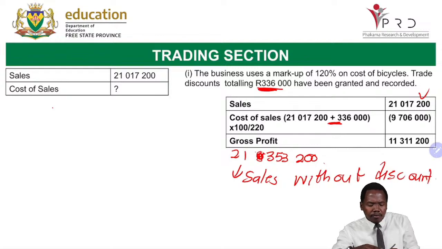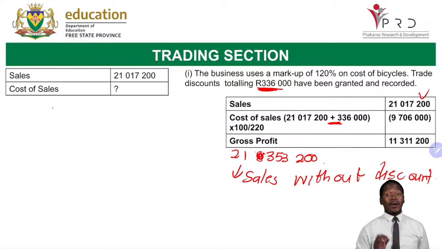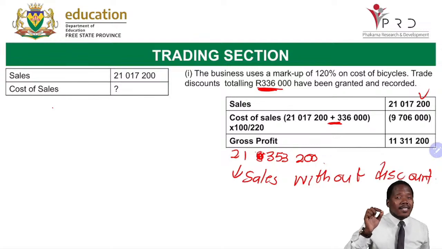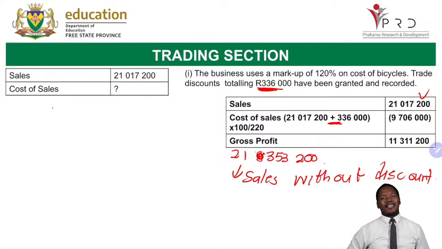discount. Okay? Now, remember every time, creators, cost of sales is always calculated on an amount without discount. I hope you got that. Cost of sales is calculated on sales amount that has no discount, meaning the pure sales amount. Okay, now what did we do here?